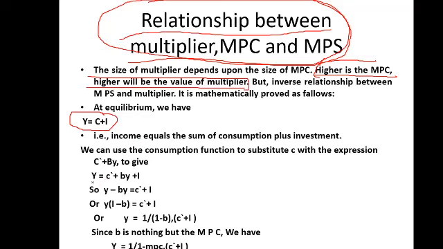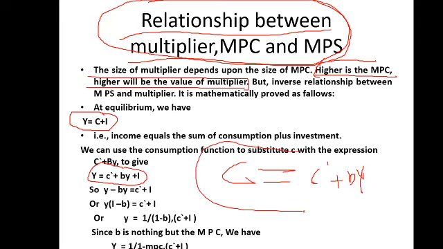Y is equal to C. In place of C, the equation which we got in the consumption function, we have to keep C dash plus bY, plus I. यहाँ पे रख दिया है C की वैल्यू, because C is equal to C dash plus bY, as you have already seen. In the earlier slide I have explained this. So just put the value of this C, capital C dash plus bY, and solve it. You will have the equation.